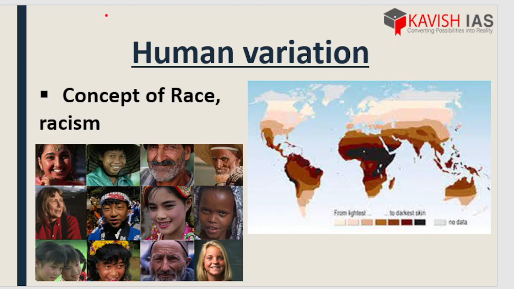Not necessarily only geographic distribution, but definitely distribution of the community in the area. Now see, here I have shown an example. People belonging to these areas, what skin color or skin tone do they have? Blackest, relatively fair. Now here we get the answers why people of this and this area of the continent have black skin, and why people of this and this area have quite clear, fair skin. So this is how we can differentiate the human variation of skin tone.